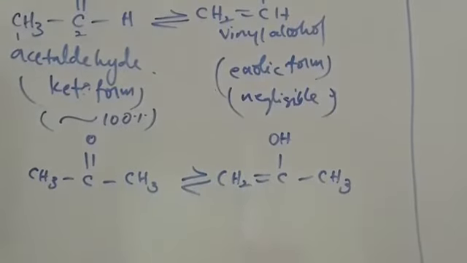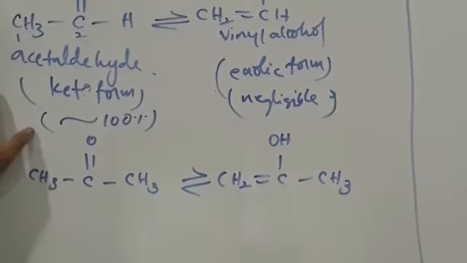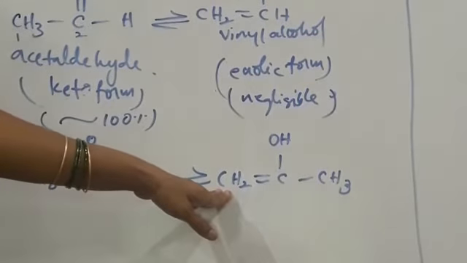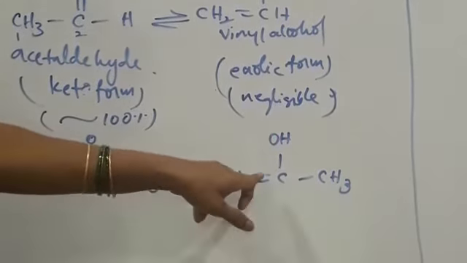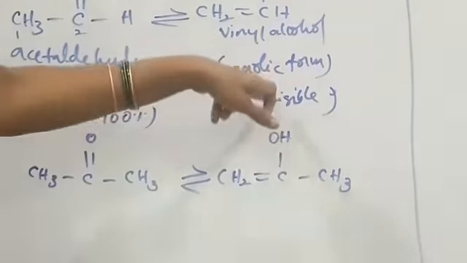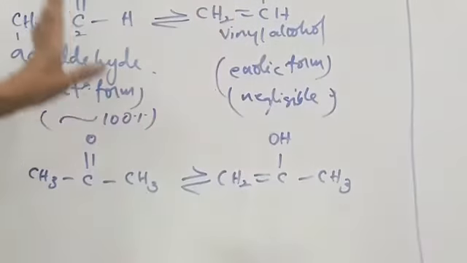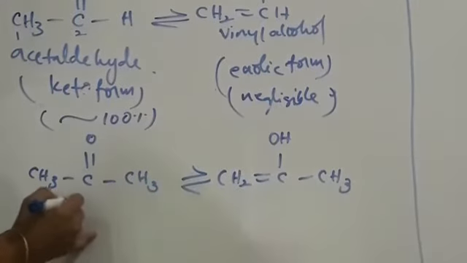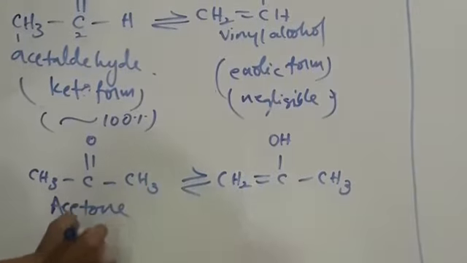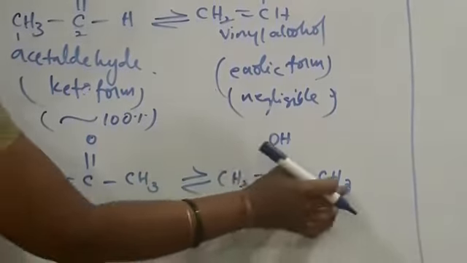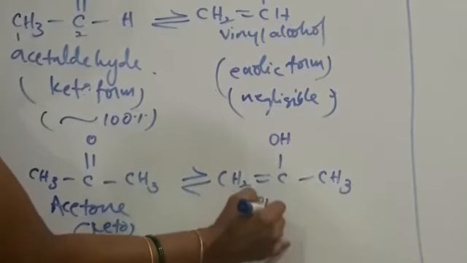So acetone, keto form, is more stable. This is in dynamic equilibrium with prop-1-en-2-ol, enolic form. Acetone, keto form. And this is prop: 3 carbons are there, root word is prop.